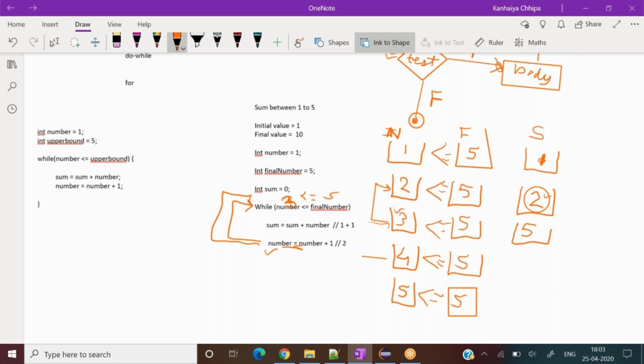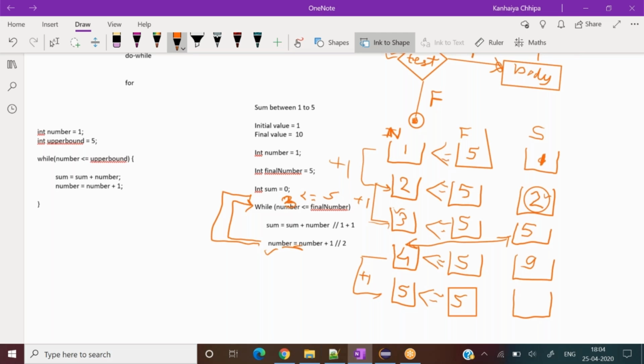Now 4 is lesser than or equal to 5. Is the condition right or wrong? True or false? True. Then go ahead and add them up, whatever is here and whatever is here. What should be the outcome of this? 9, right? Again check the condition. Increment it by 1. So 5. Is 5 lesser than or equal to 5 or not? Yes, it is true. So what should be the outcome? What do we need to add here?